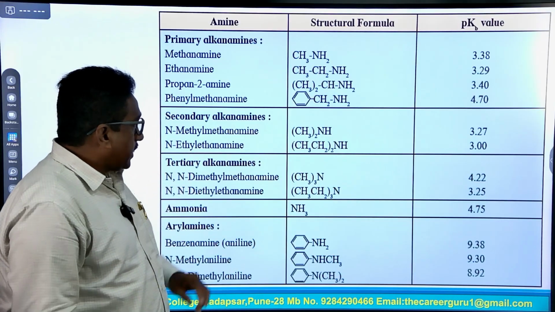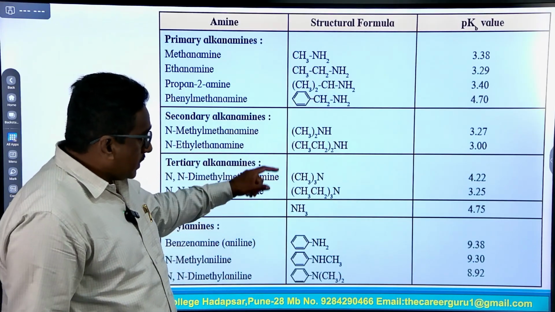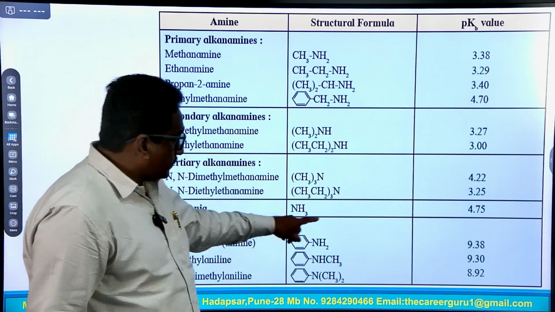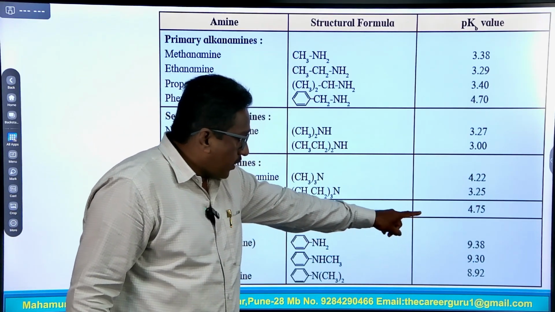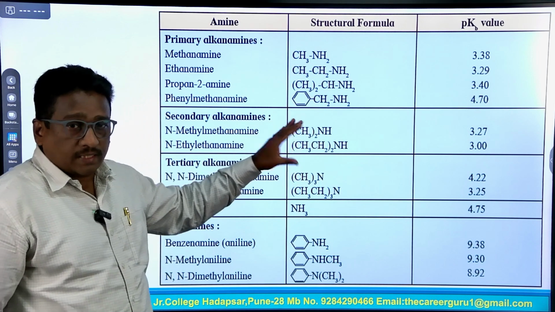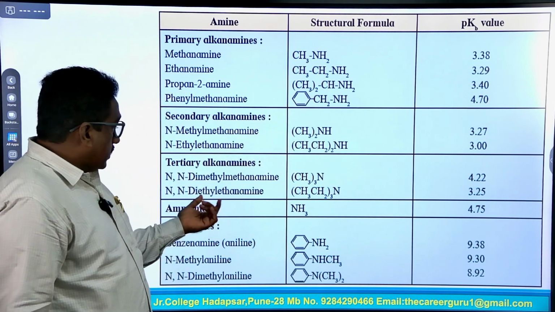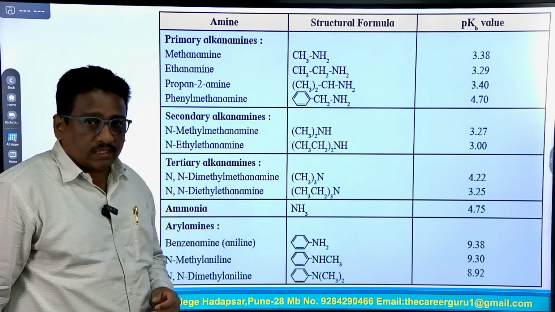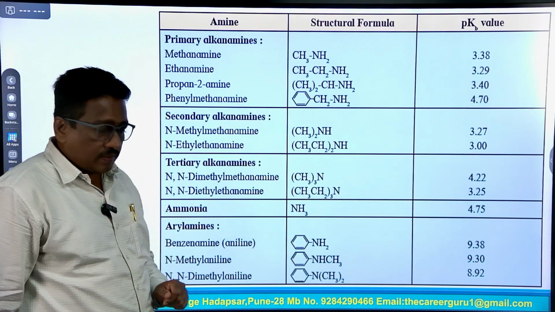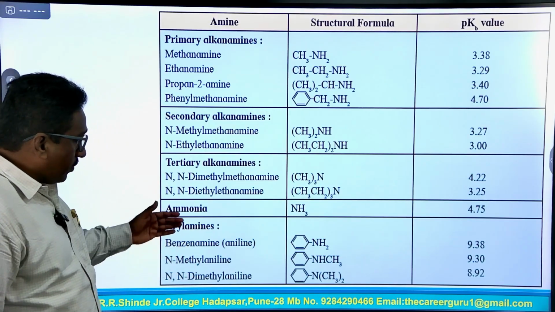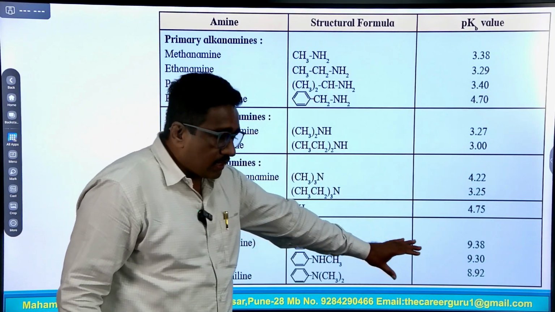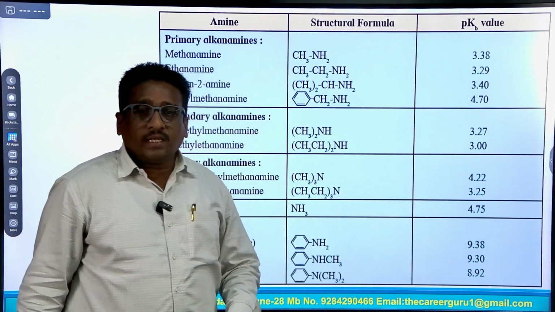N-ethyl ethanamine, and the highest is ammonia at 4.3. This means that out of primary, secondary, tertiary amines and ammonia, ammonia is less basic in character than primary, secondary and tertiary amines. And these aryl amines or aromatic amines have the highest pKb value. So, these are the less basic in character.